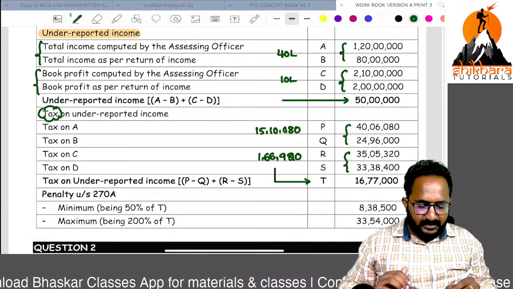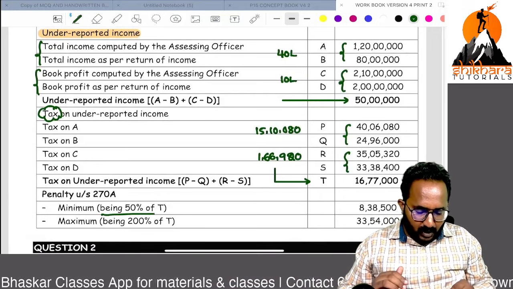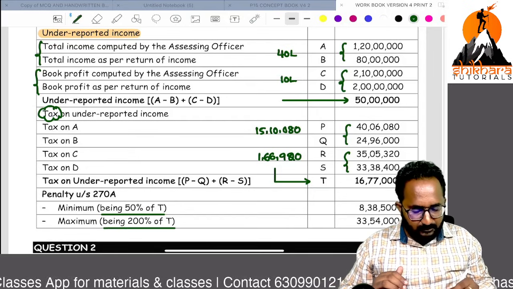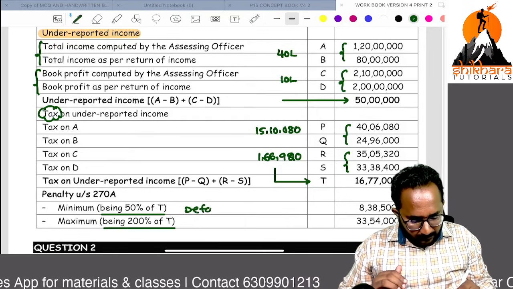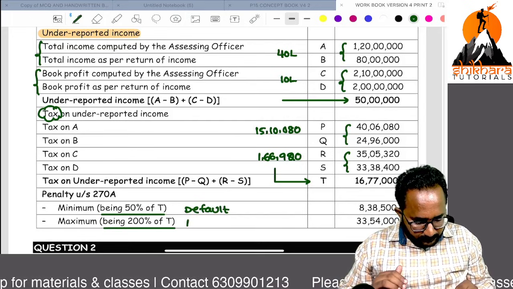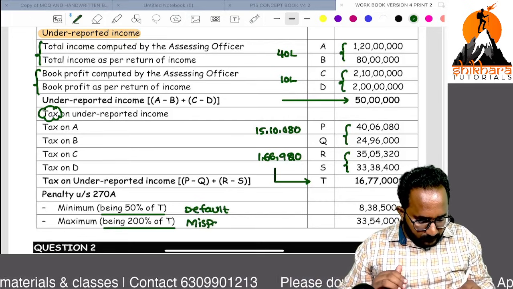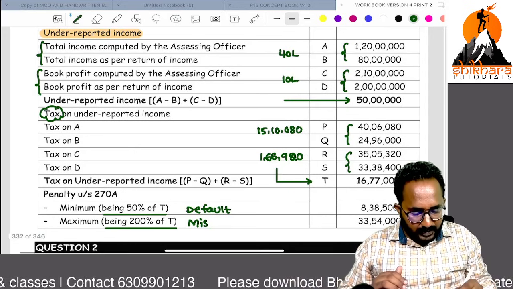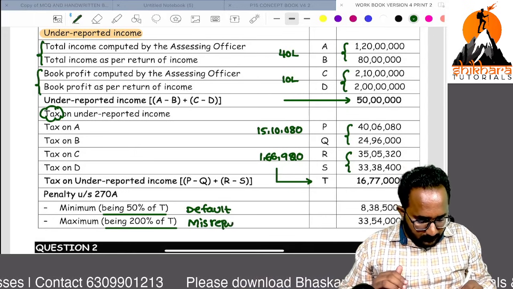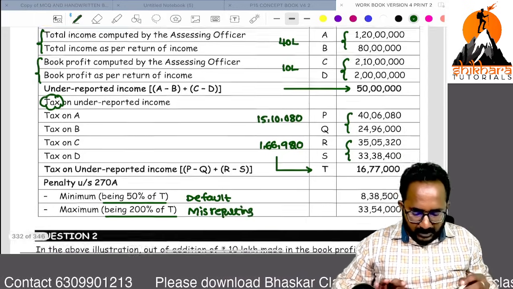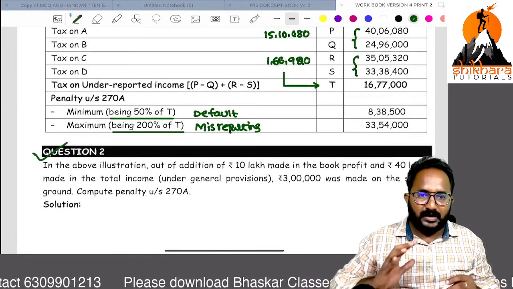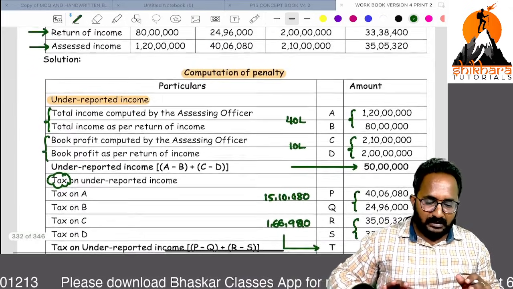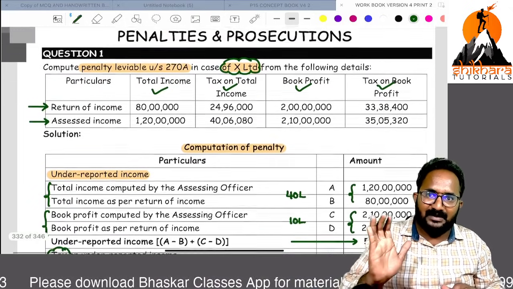Now, if that is misreporting, you have to apply 200%. If that is under-reporting, by default you have to apply 50%. So this is something we can expect for 7 marks also. Don't ignore this. We have a similar problem in question number 2. You can check it out. This is a model you have to remember. It is in the study material and a past examination question.